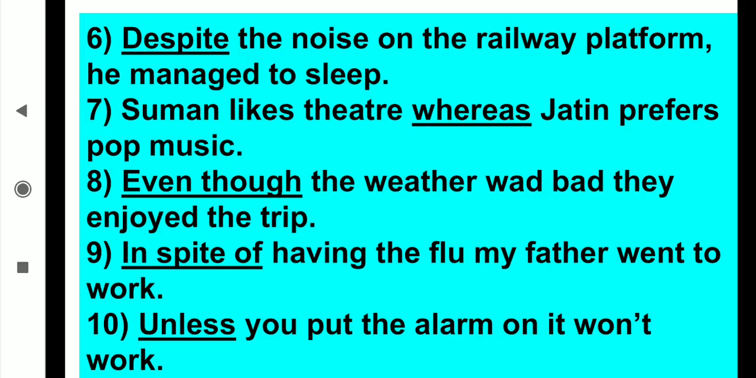Okay. Sixth one. Despite the noise on the railway platform, he managed to sleep. Suman likes theatre, whereas Jatin prefers pop music. Even though the weather was bad, they enjoyed the trip. In spite of having the flu, my father went to work. Unless you put the alarm on, it won't work. Okay. Those are the examples. By the meaning you will understand which is the first condition, which is important, that you have to take firstly, and which sentence depends on that, we have to take secondly, and accordingly we are going to join the conjunction with that.